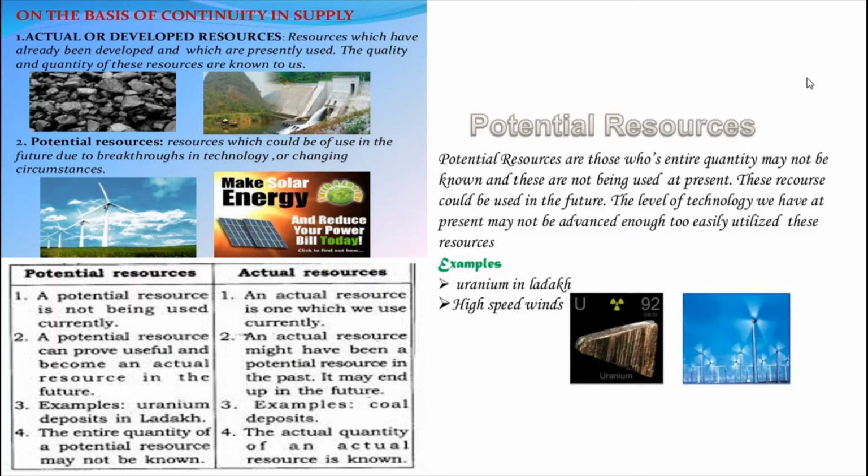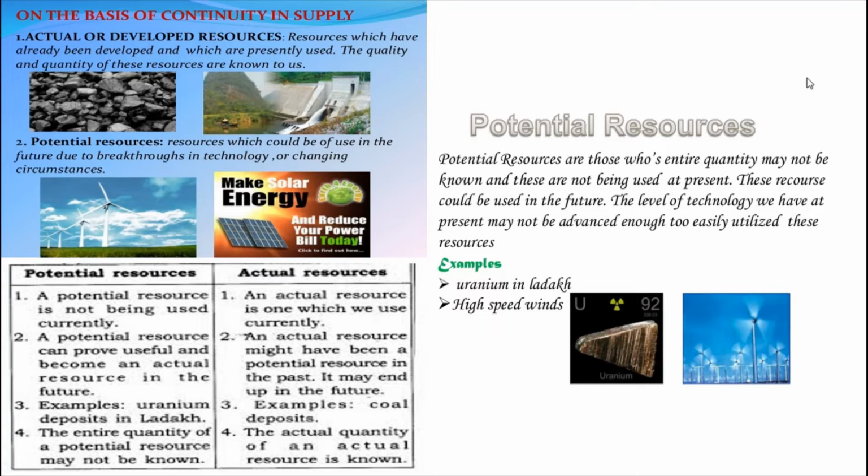Natural resources are classified into different groups depending upon their level of development and use, origin, stock and distribution. First, we are going to see the first point, level of development. On the basis of their development and use, resources can be classified into two groups. One is actual resources and another one is potential resources.